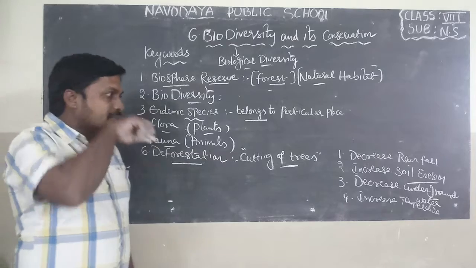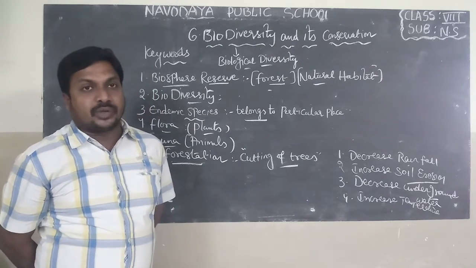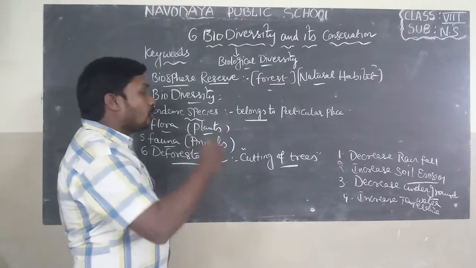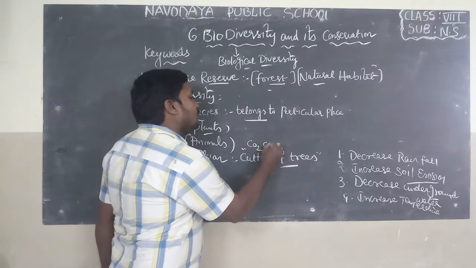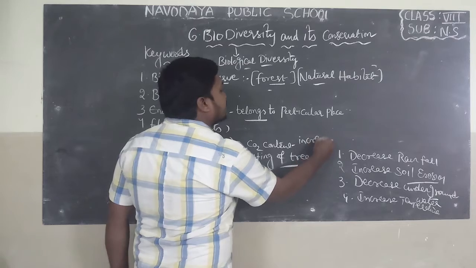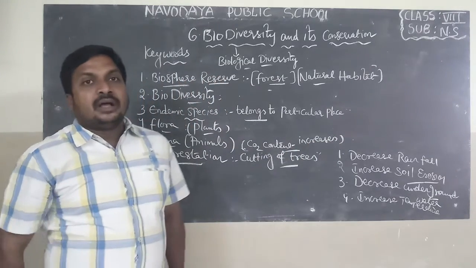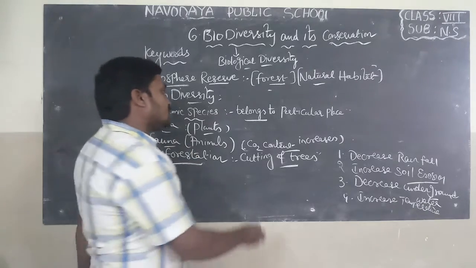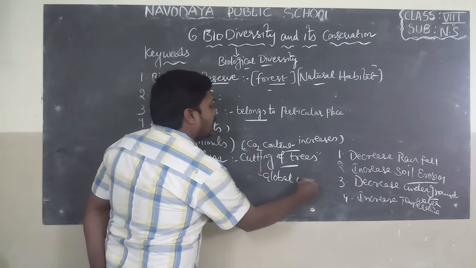Do you know, some amount of carbon dioxide plays an important role in the atmosphere. This is helpful to keep our earth warm. But if you cut the trees indiscriminately, the CO2 content in the atmosphere increases. When CO2 content increases, the warmness also increases. When warmness increases, this leads to global warming.